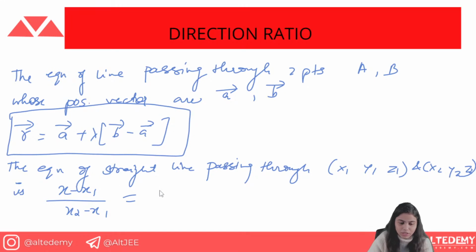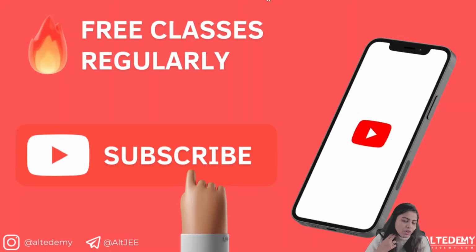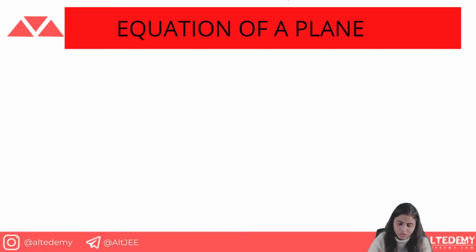It is very simple. Similarly, we'll have (y minus y1) upon (y2 minus y1) is equal to (z minus z1) upon (z2 minus z1). So this is the direction ratios thing. Now we will move forward to the angle between the lines. We know the equation of a plane, but before moving to that, we will first cover the angle between lines.